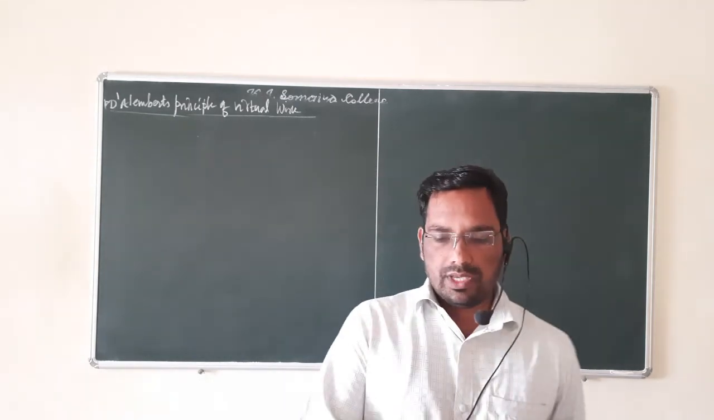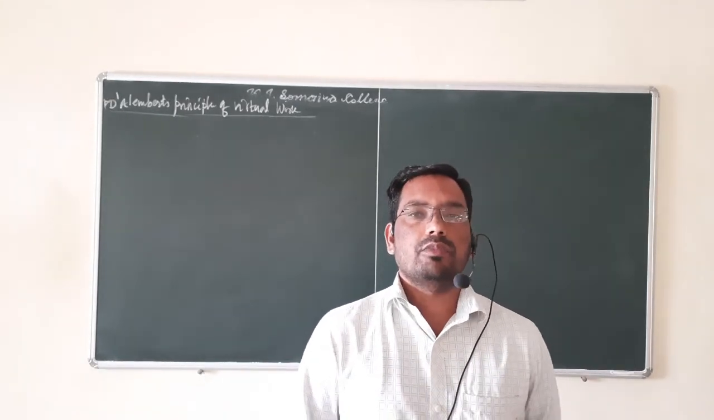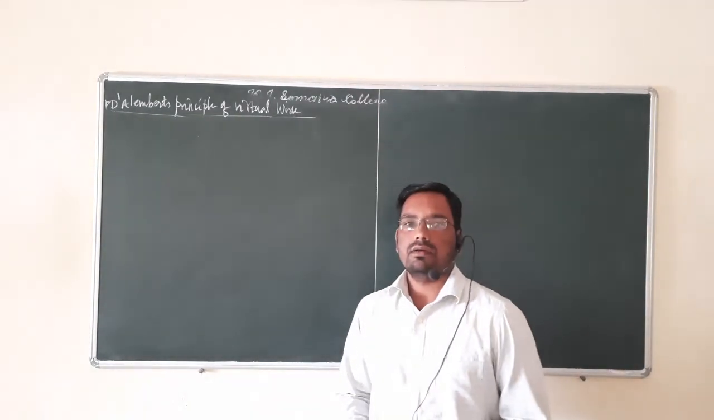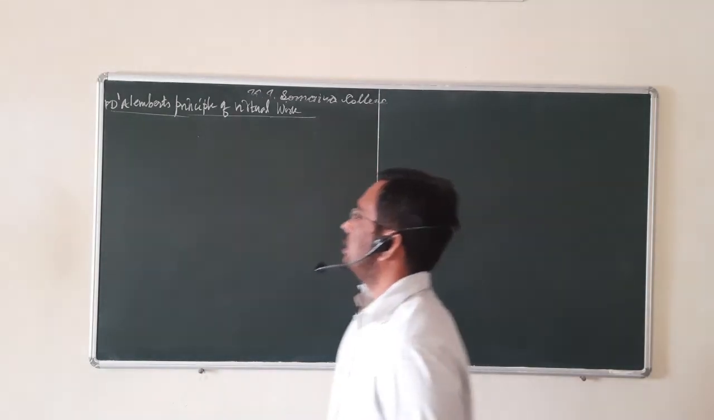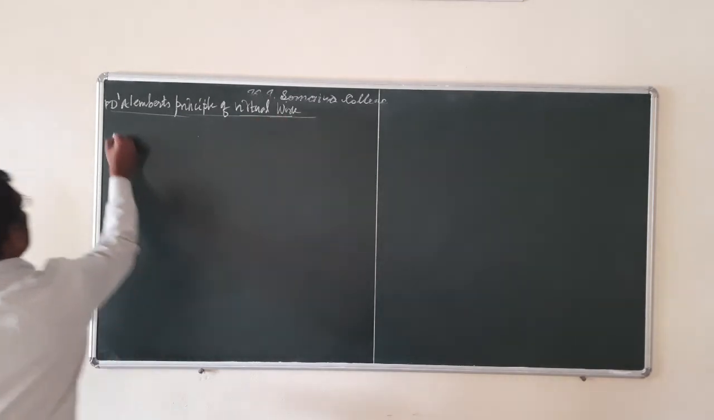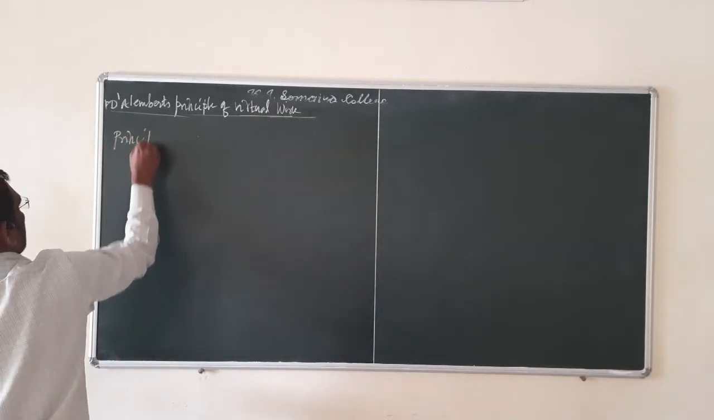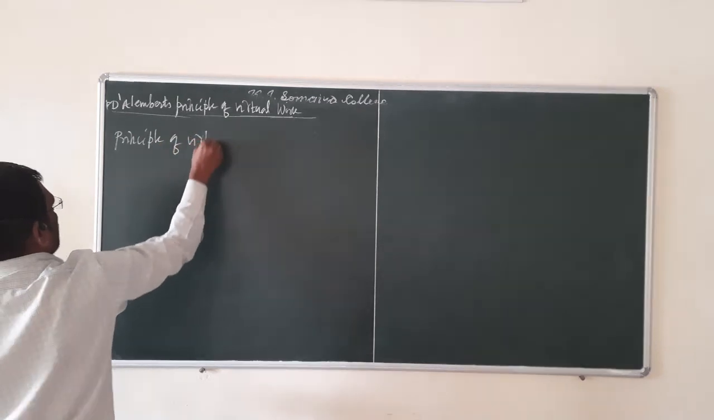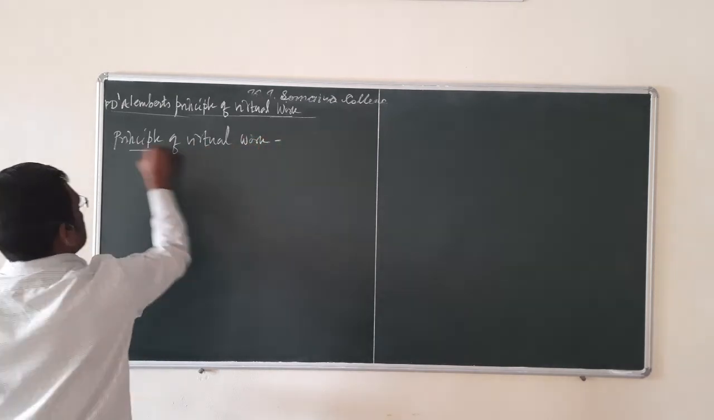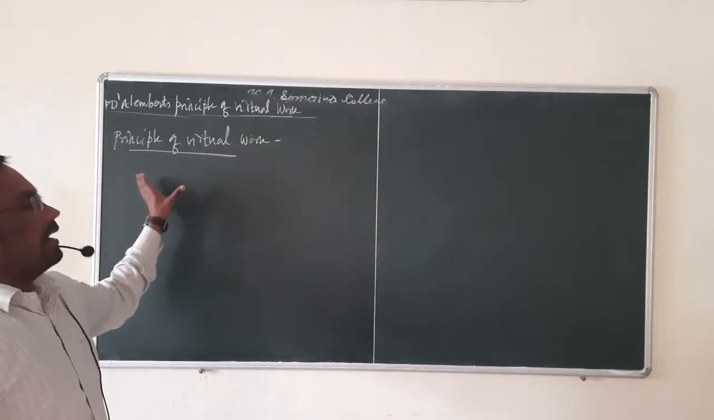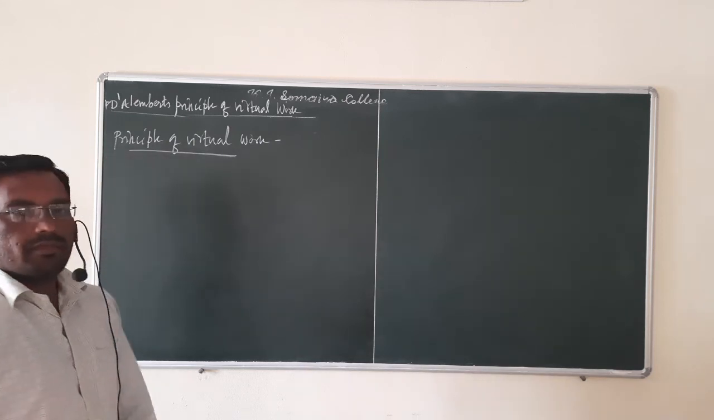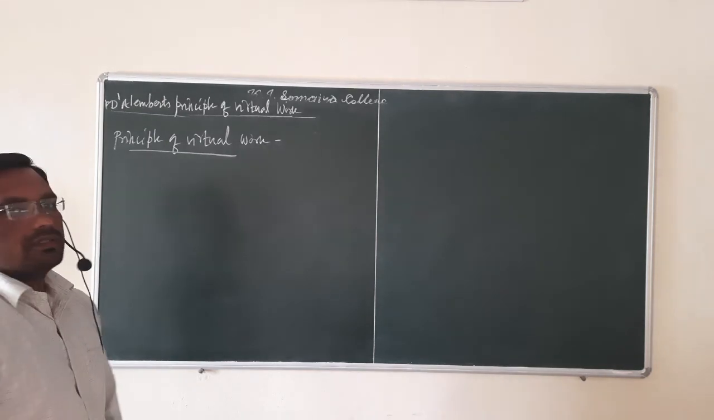Now we are moving to the next point of chapter number 4. The point is D'Alembert's principle of virtual work. Before studying D'Alembert's principle, first of all, we are going to study the principle of virtual work. The Lagrangian and Hamiltonian formulation is derived from D'Alembert's principle. That's why D'Alembert's principle is very important.